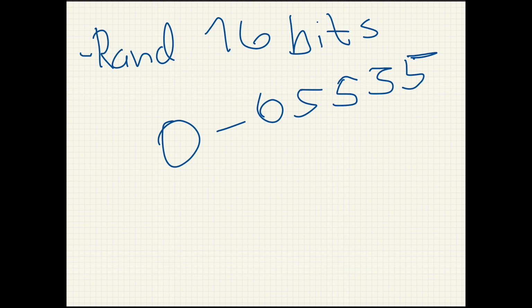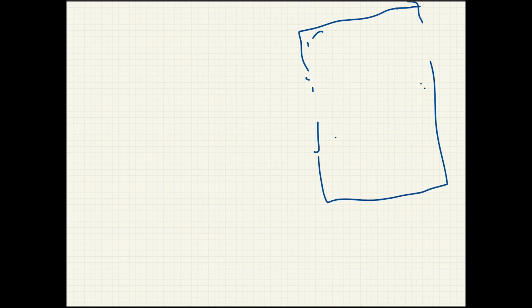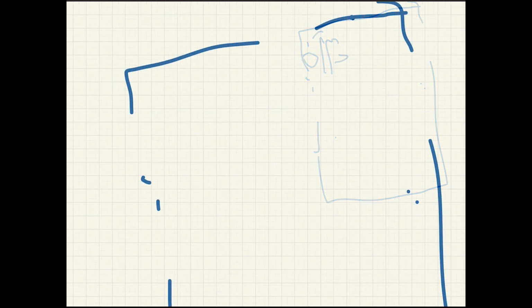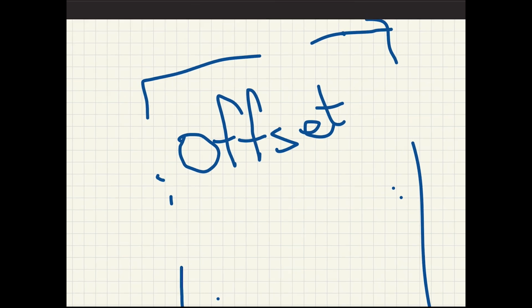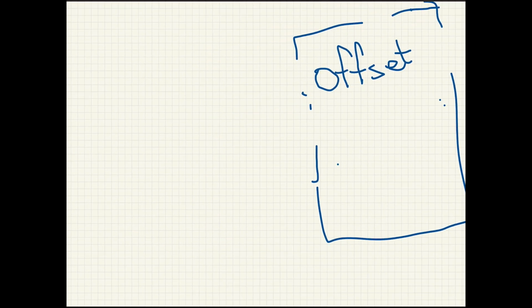Okay, and where are we going to put that number? Well, first of all, we're going to put that random number, let's call that the offset number. Yes, this is the offset. So the first 16 bits will be an offset. But now you might go, wait a minute, isn't this the exact same problem like we had before? That the crackers will know exactly what this part of the file will be.